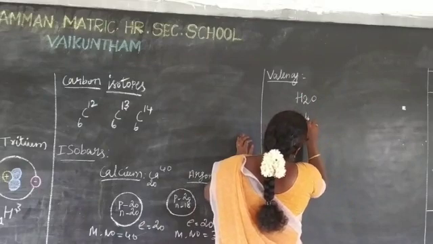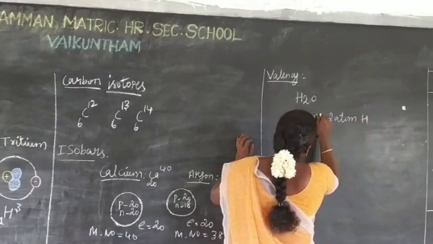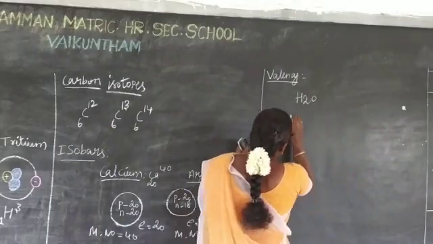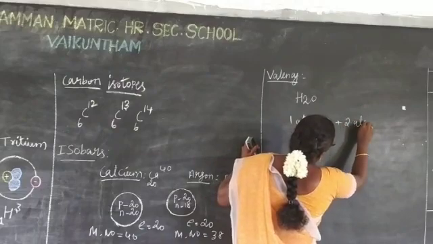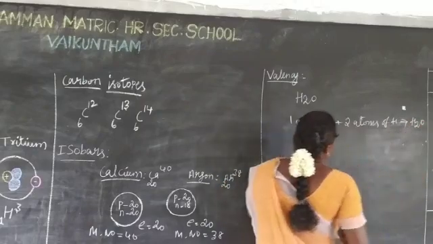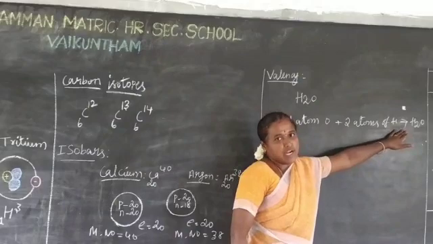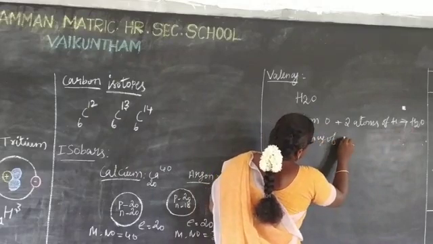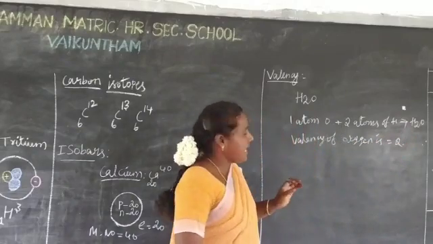Here one atom of oxygen combines with two atoms of hydrogen to form water molecule. Here valence of oxygen is 2.